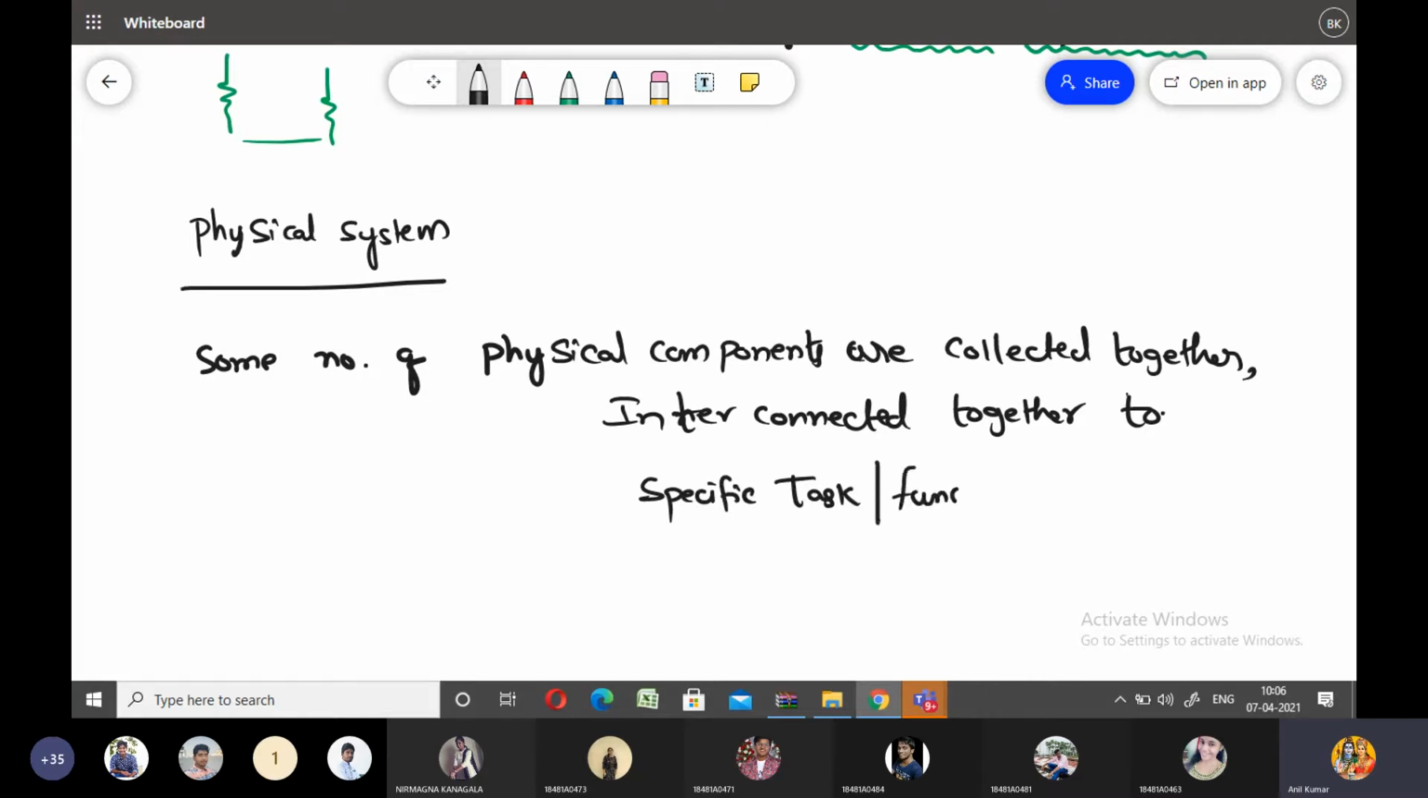So this is your physical system definition. Here you need to collect some number of physical components, and you need to interconnect those physical components together, in order to perform a specific task.